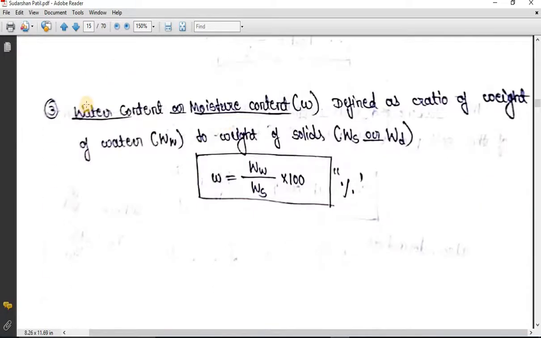You can see further, water content or moisture content. It is defined as the ratio of weight of water to the weight of soil solids. So this is what I was saying.